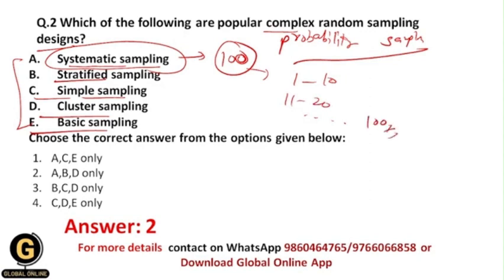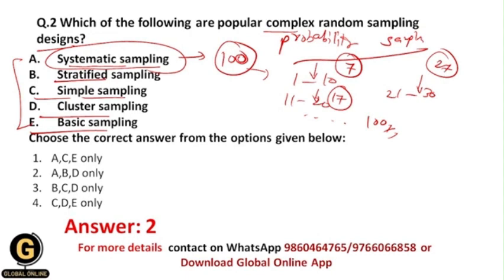Then first of all I will randomly select any number from 1 to 10. For example, if I select 7, then in every next interval I am going to select the 7th number. So between 11 to 20 I will select 17, between 21 to 30 I will select 27. So firstly I randomly select 7, and after that in each interval I select the nth number.